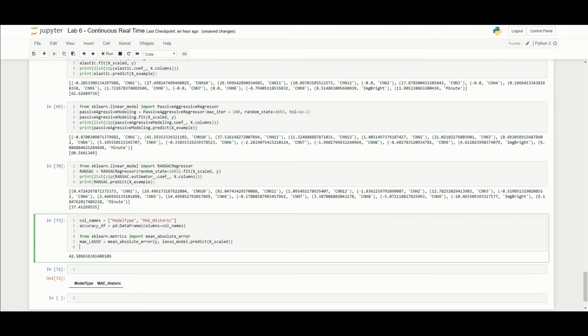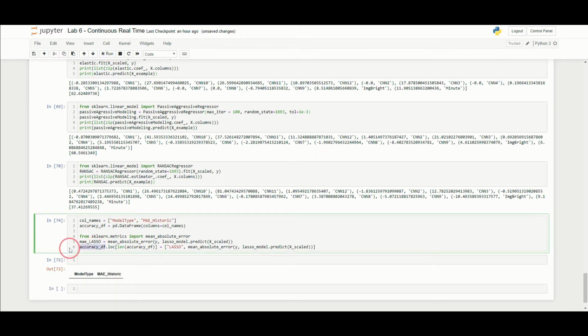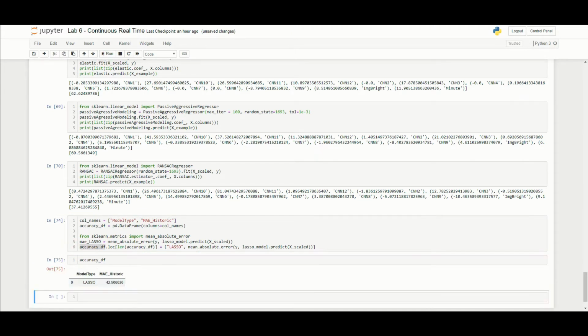So we'll do the accuracy. All right, there we go. So we're going to append to our accuracy data frame this value. So I'm going to run this. When we run this, I'm just going to take a look at the accuracy data frame, and now we have one model, lasso, and that MAE, the 42. So we're going to repeat that for every single one of our models.